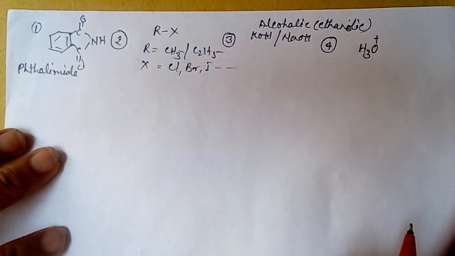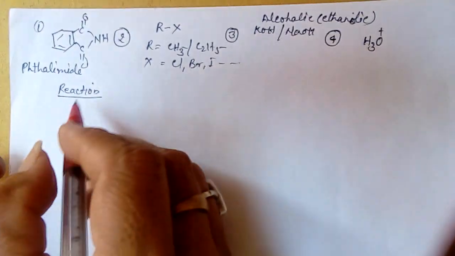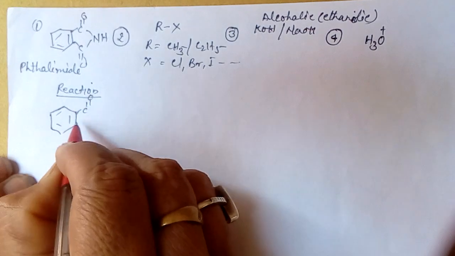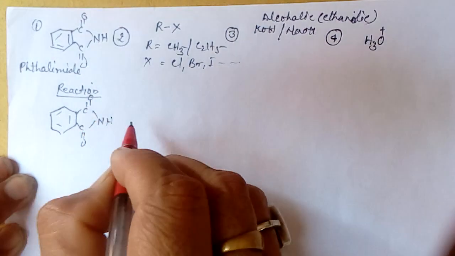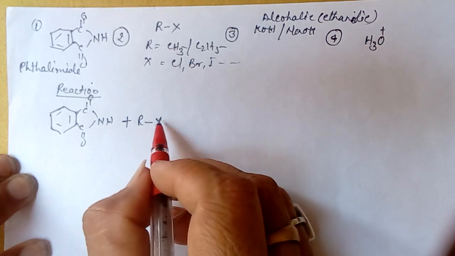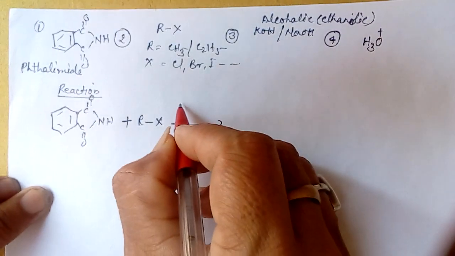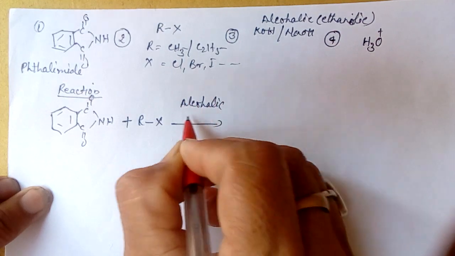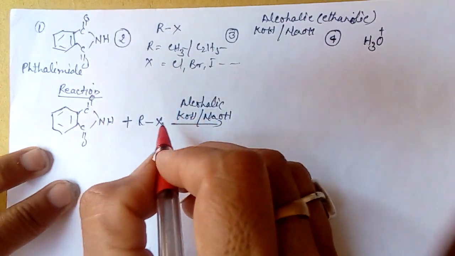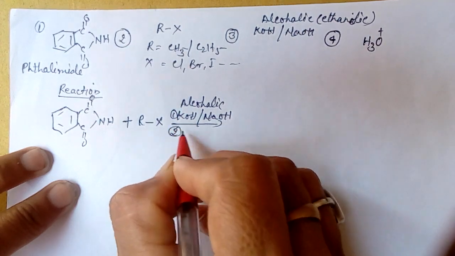Now we see the reaction. The whole reaction is when phthalimide reacts with alkyl halide, methyl or ethyl, and the halide is chloride or bromide, in presence of alcoholic KOH or NaOH. The first step is this, and the second step is hydrolysis. We do hydrolysis at the last.